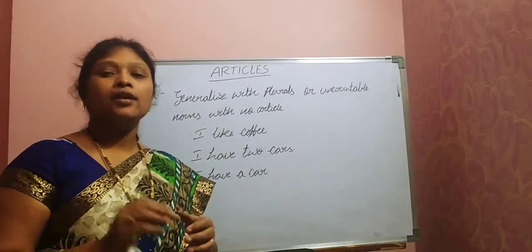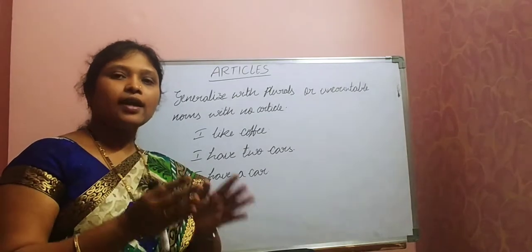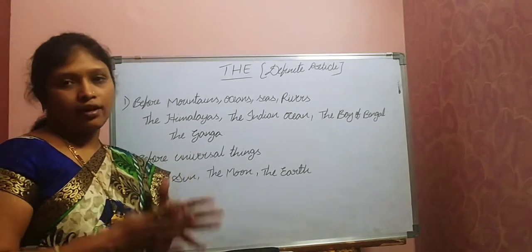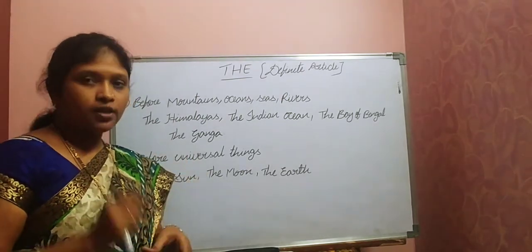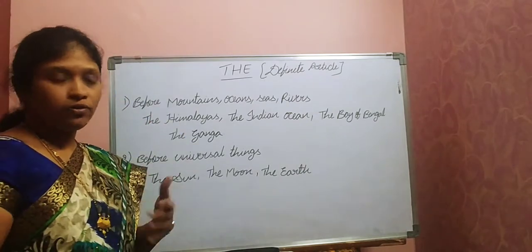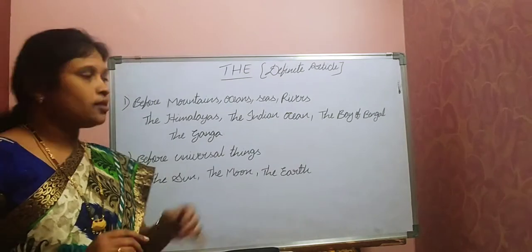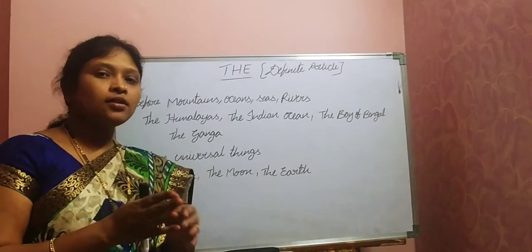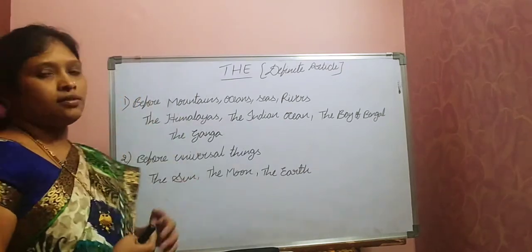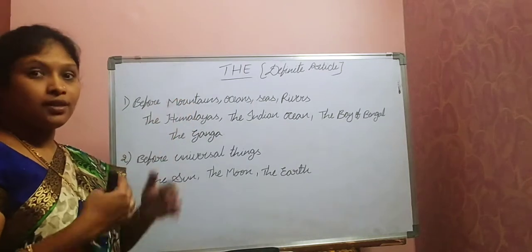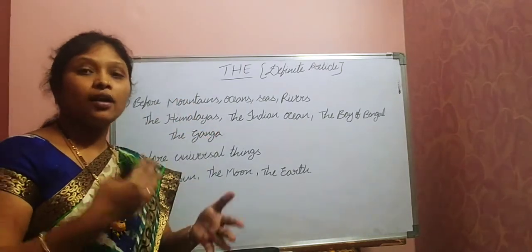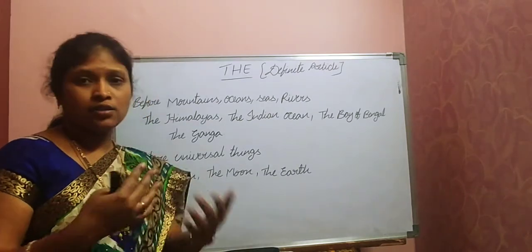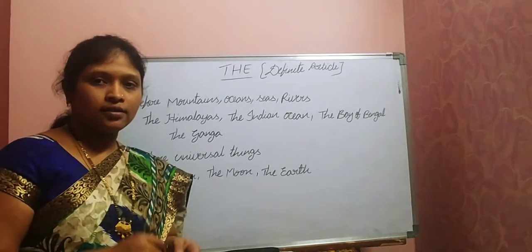And now let's see about the definite article the, where exactly we have to use it. First one, before the names of mountains, mountain ranges, oceans, seas and rivers. So if you are writing the name of any one of these, for example, mountain ranges, we can say the Himalayas, or the Aravalis, the Nilgiris. Mountains or mountain ranges, even hills also we can write, the Indrakiladri, like that.